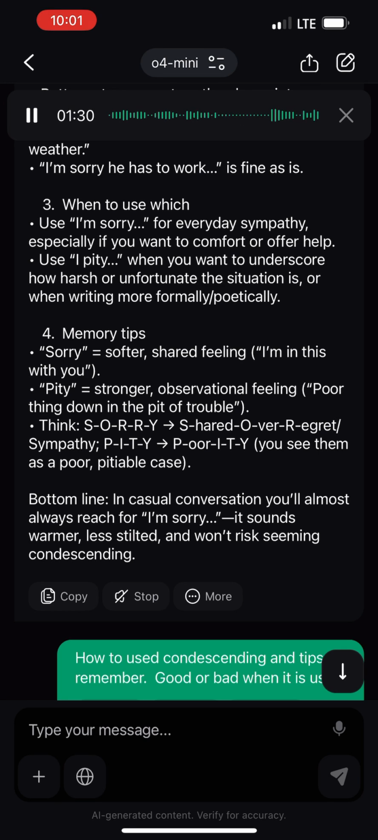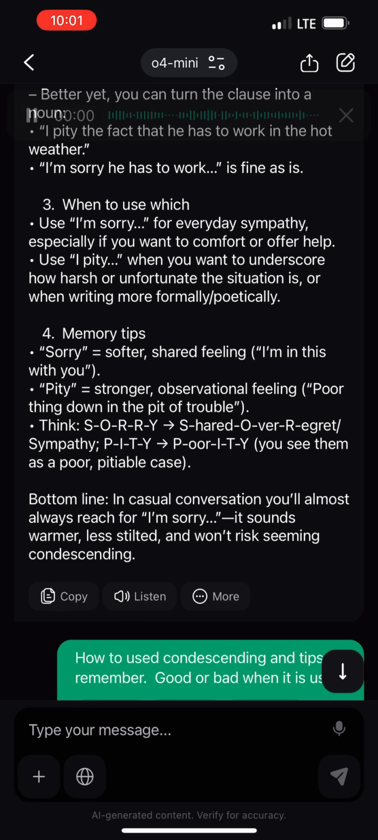Bottom line, in casual conversation you'll almost always reach for "I'm sorry." It sounds warmer, less stilted, and won't risk seeming condescending.